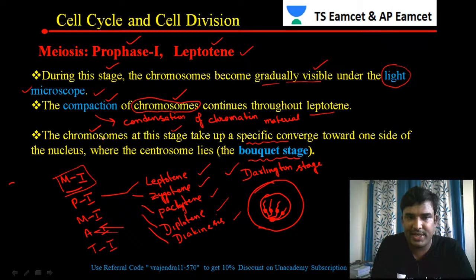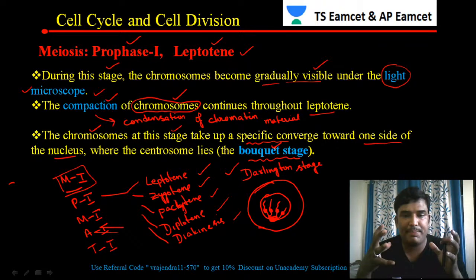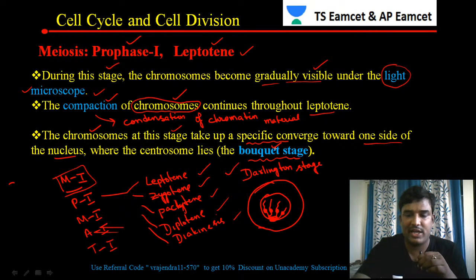So what is happening here? Chromosomes at this stage converge towards one side of the nucleus. It is coming and attaching to one side of the nuclear membrane. Because of that, it appears like a flower bouquet, so that is the reason it is called the bouquet stage. The bouquet stage was first identified by a scientist named Darlington, so it is also called the Darlington stage.